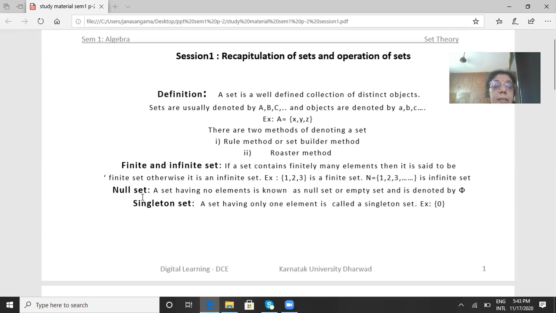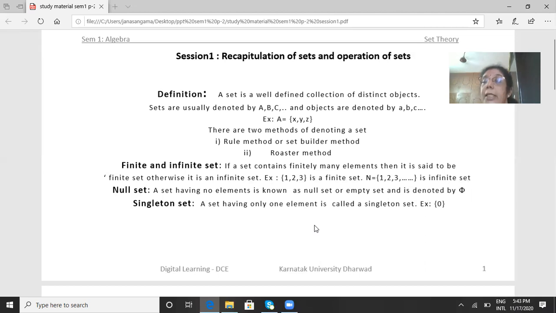So next, let us see the definition of null set or empty set. A set having no elements is known as a null set or empty set, and it is denoted by this symbol. So remember, this denotes the empty set or null set.